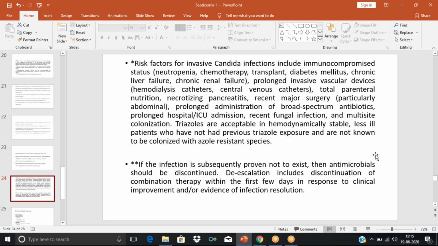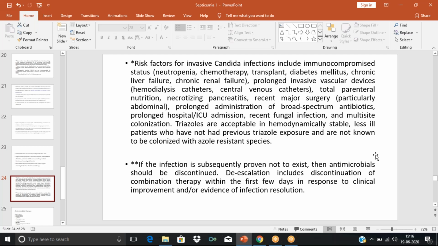fungal infections also. Any recent fungal infection, multi-site colonization, meaning at different sites some fungal colonies were identified. All these are risk factors for invasive Candida infections, invasive Candida albicans in the blood. So these are the risk factors. If the patient has some of these risk factors, then we need to think of this invasive Candida infection.